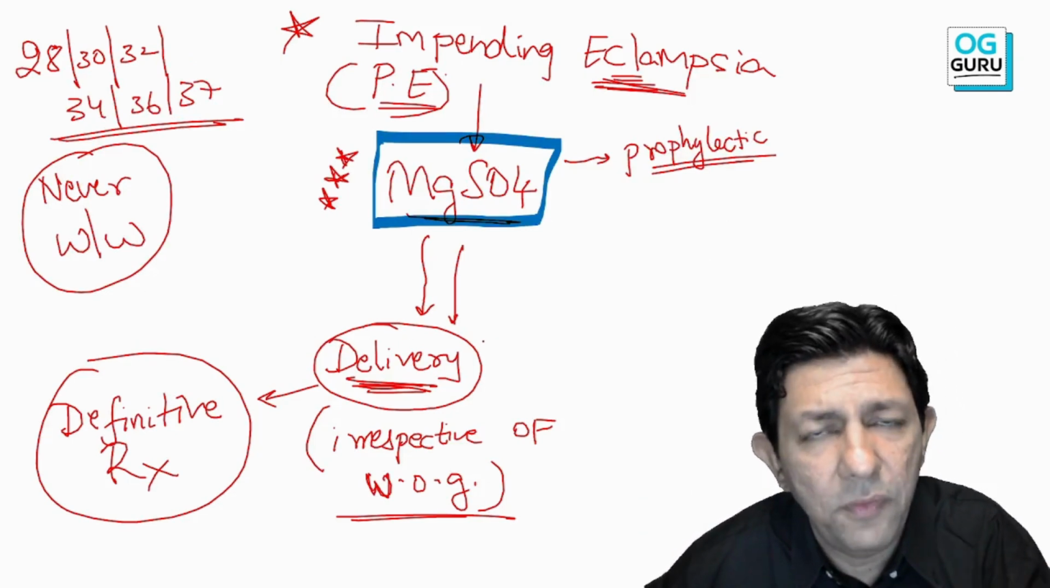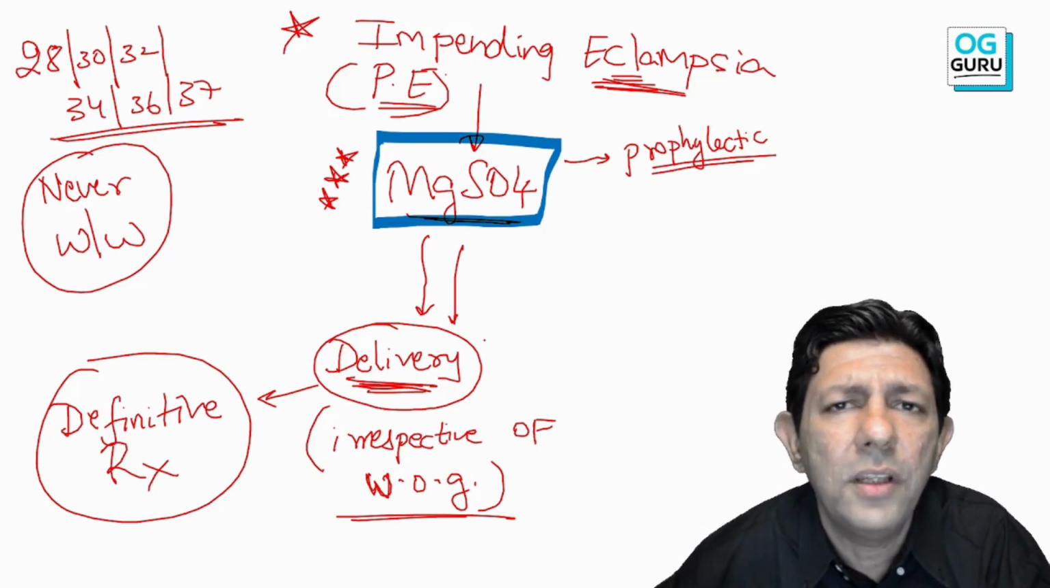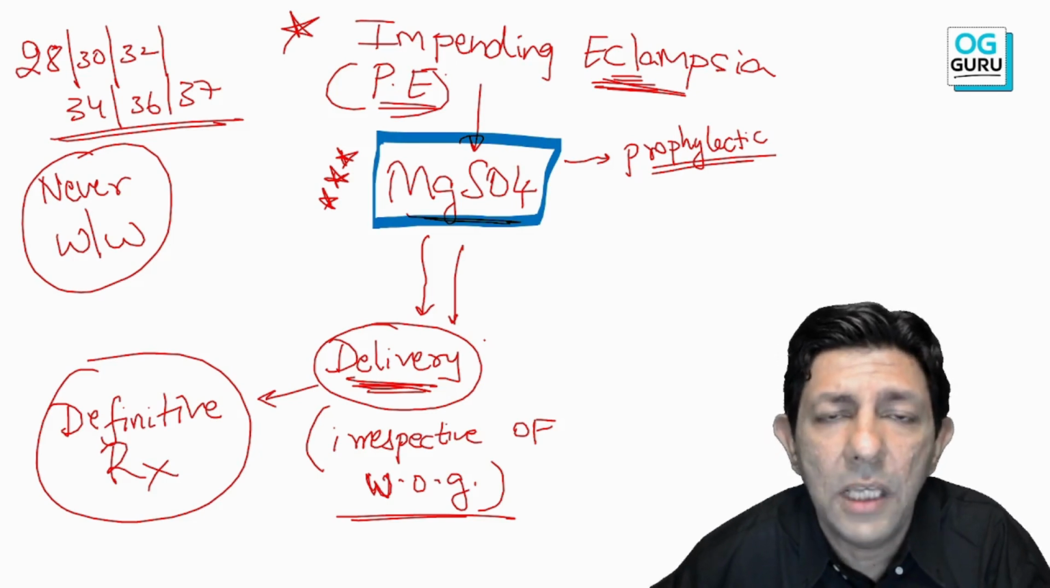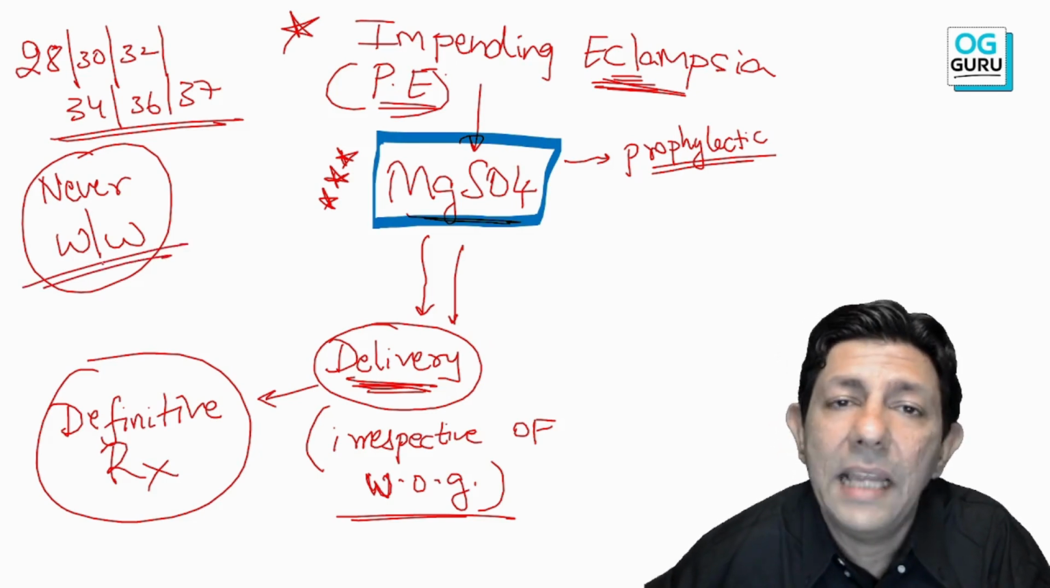Induction of labor is preferred first. If any fetal distress, then you can think of LSCS, that is all later, but you can induce the labor first and try for vaginal delivery, but never wait and watch.